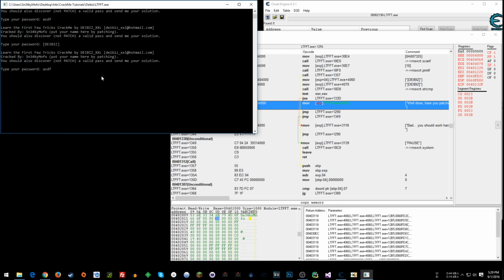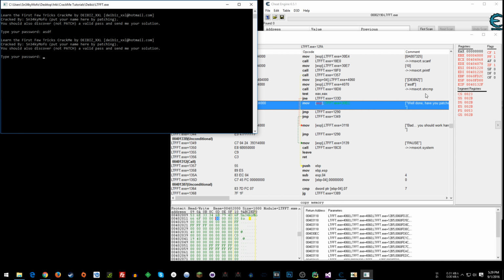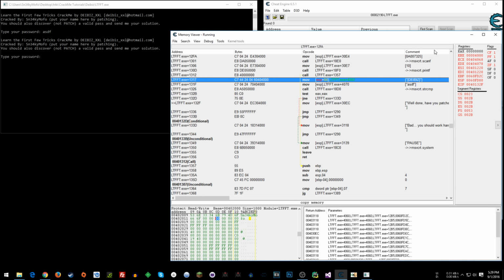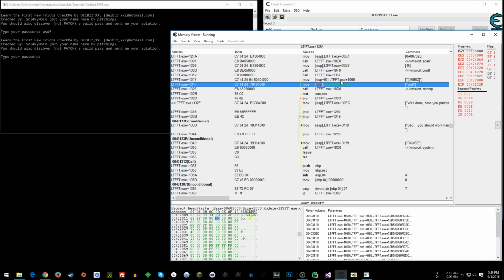Another thing that you could do, we're going to go ASDF there, okay? We've got what we're entering, we've got the good password. If we look at the instructions that are happening, this is moving the good password from this memory address, the module plus offset 4060, moving that into ESP plus 4. Then it's taking what we entered, which is at the module plus offset 4070, and moving that into ESP.